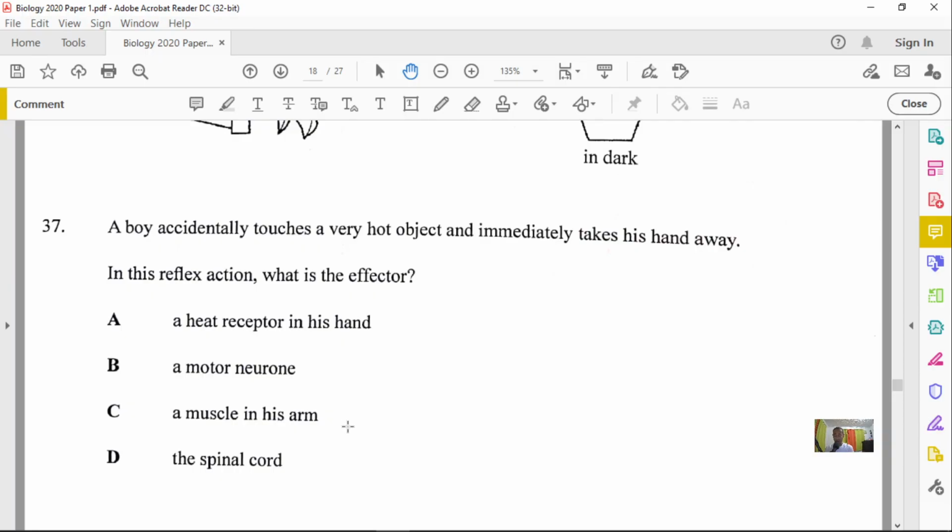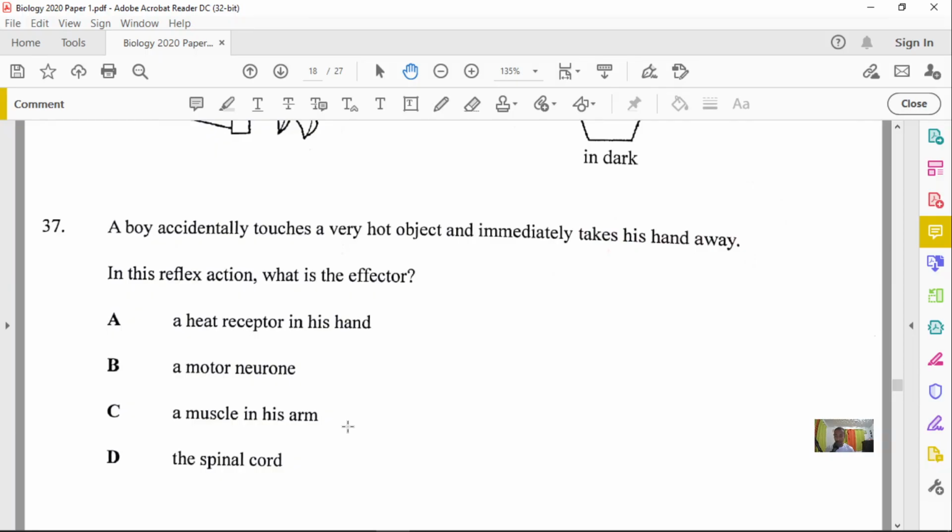If you remember the order of the cells involved in a response, you have the receptor cells in the sense organ, then a sensory neuron. After the sensory neuron, you have the relay neuron, otherwise called the interneuron. After the interneuron, you go into the motor neuron, and from the motor neuron you go into the effector cells.